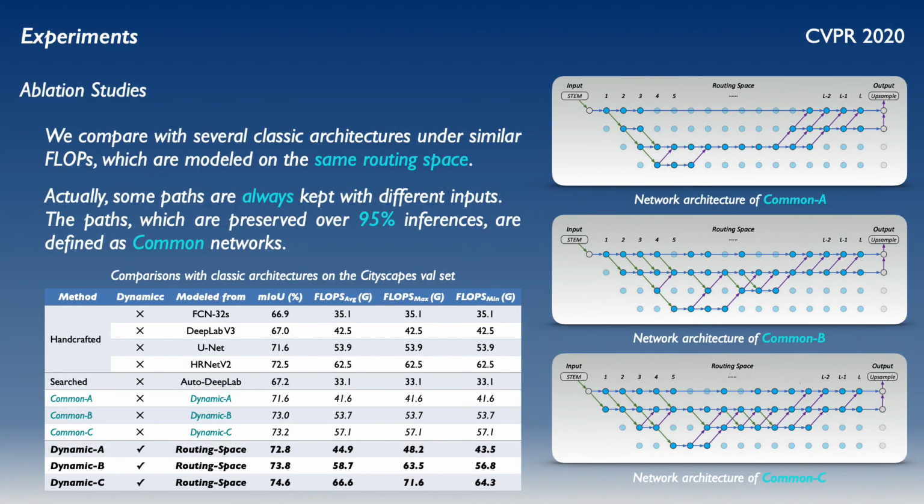Actually, some passes are always kept with different inputs, so we define these passes as common networks, and we further give the common networks extracted from different types of dynamic networks. In fact, the common networks share a similar trend with classic architectures. Compared with previous works, the common networks still have better performance, but they are inferior to the corresponding dynamic networks.